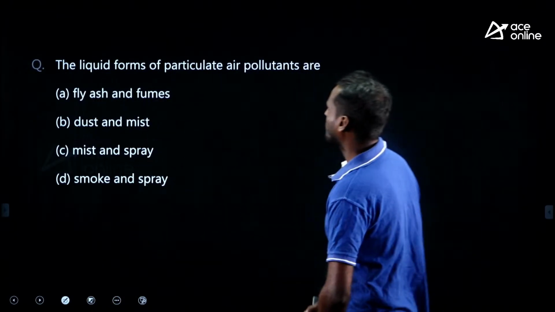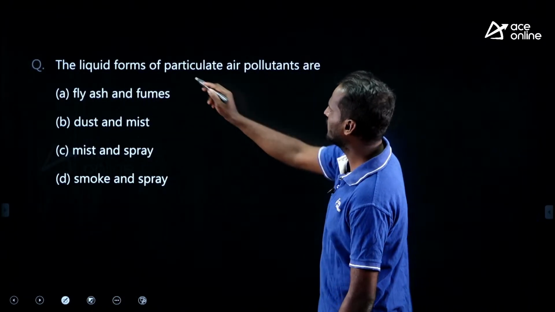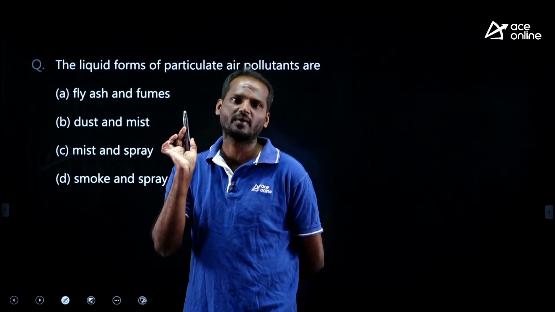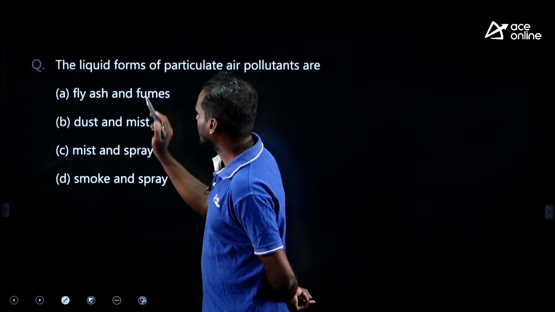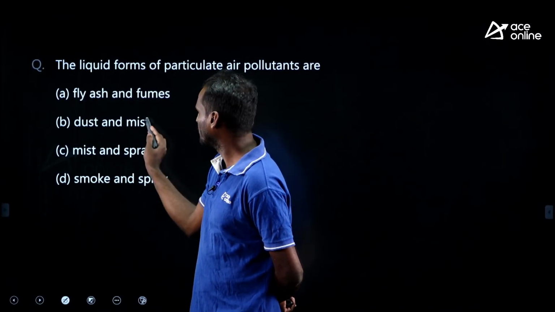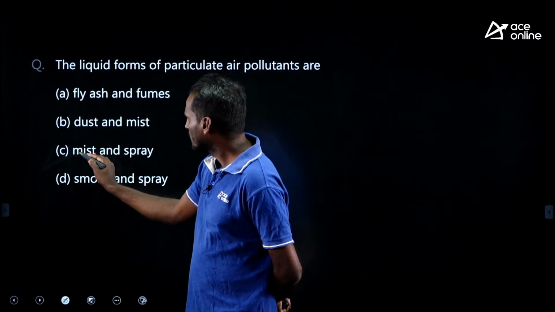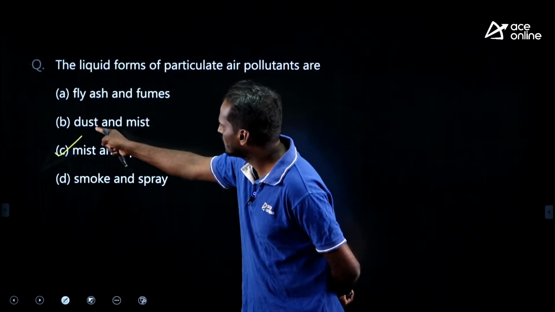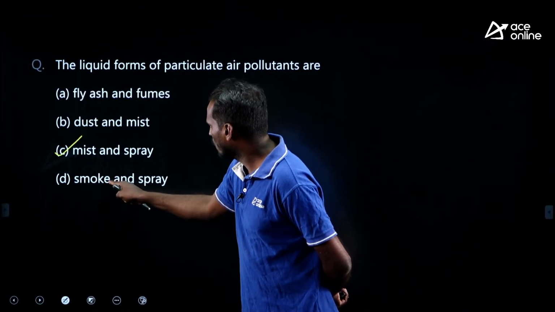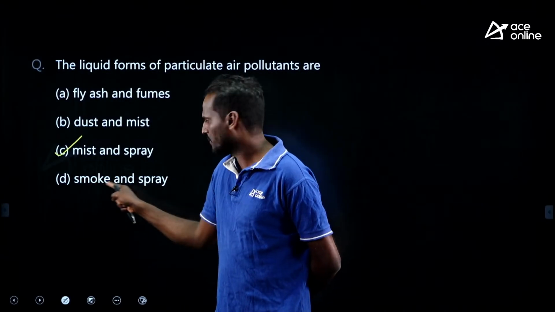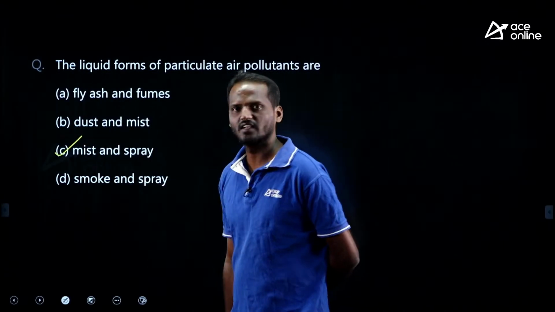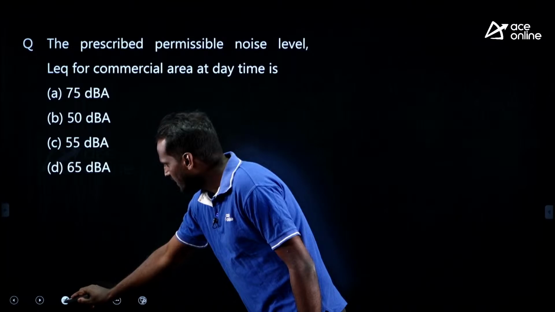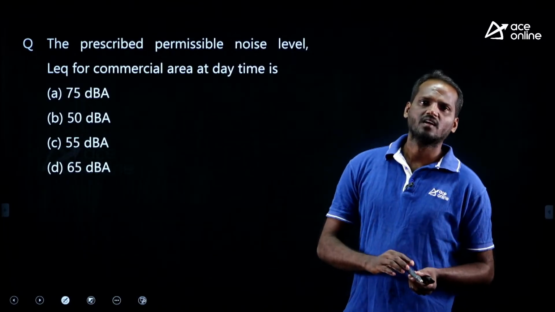What is the liquid form of particulate air pollutants? Fly ash is a particulate matter but not a liquid form, therefore it is not correct. Dust is not a liquid form, mist is liquid but dust is not. Mist and spray are the liquid forms of particulate matter, right? Dust is dry, fly ash is also dry, smoke is dry but spray is liquid. Both these are liquid forms of particulate matter. C is correct.